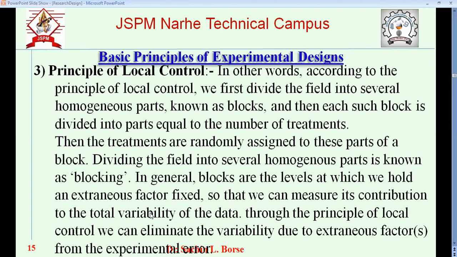So whether the farm is interacting with the crop, or whether the seed is the same or not. In the same way, near the border, we will select the blocks. One block there will be variety one, variety two, like this. So this is the way the research is done.